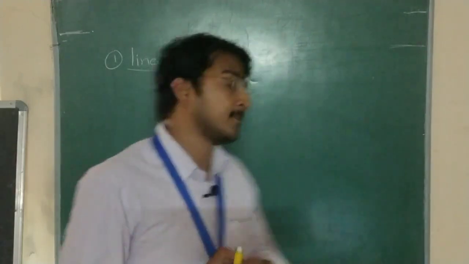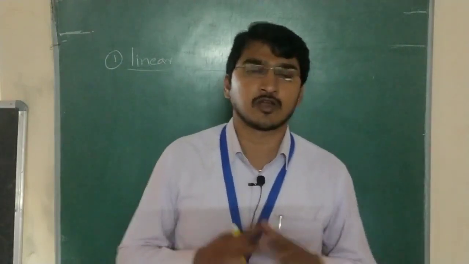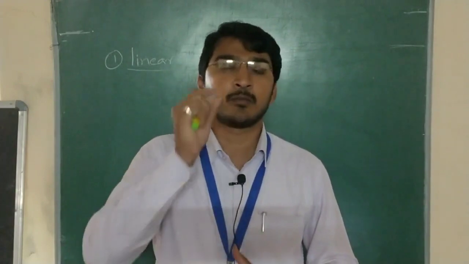Then, as we know, what is an algebraic equation? It is a function which includes some constants and some variables, and the equation depends upon that variable.